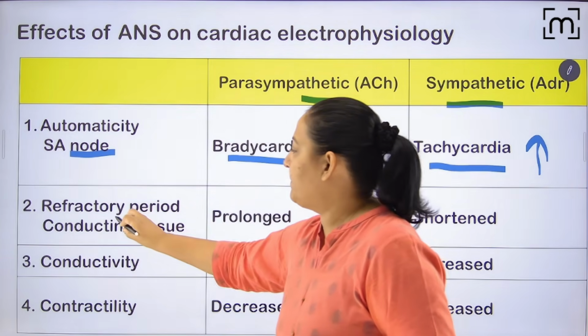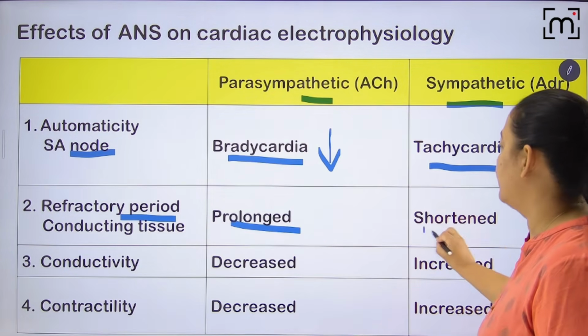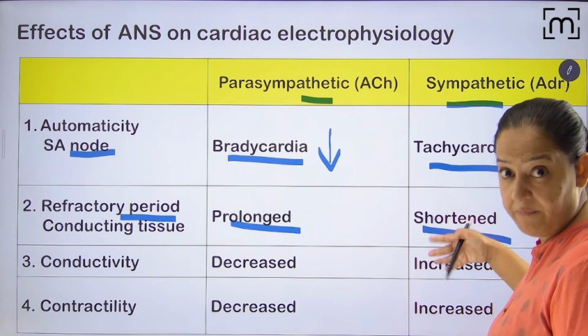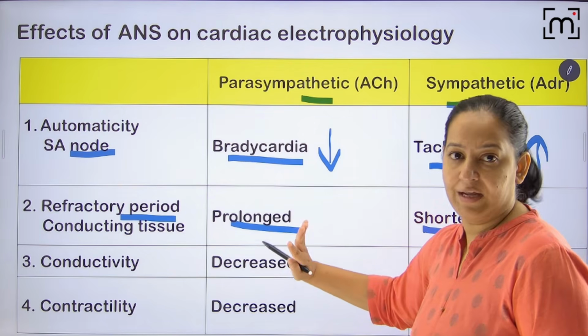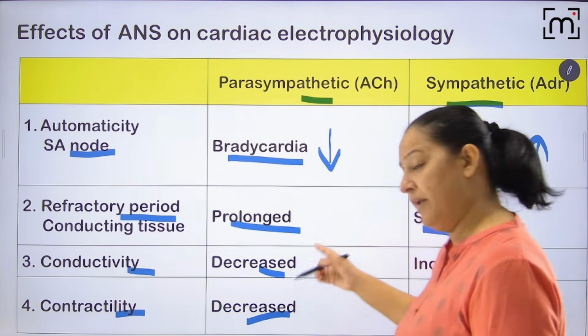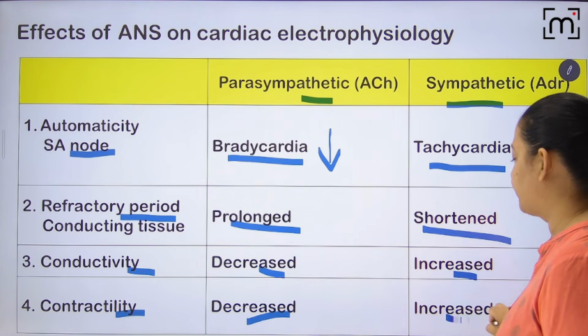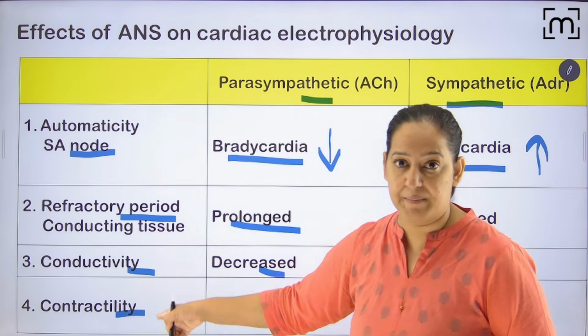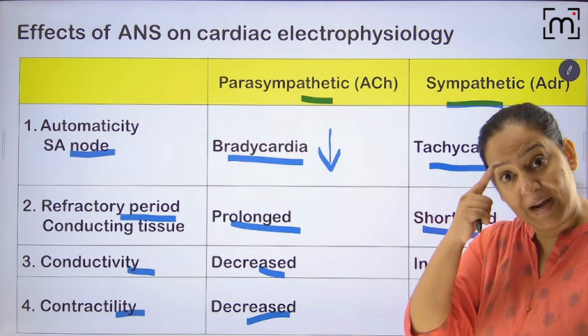What about the refractory period? Here the refractory period is prolonged, here the refractory period is shortened. The next wave comes very fast here, and here the next wave comes slowly. Okay. What about conductivity and contractility? Here conductivity and contractility both decrease. Here conductivity and contractility both increase. I hope you understand these terms, people. So that is the effect of the brain on the heart.